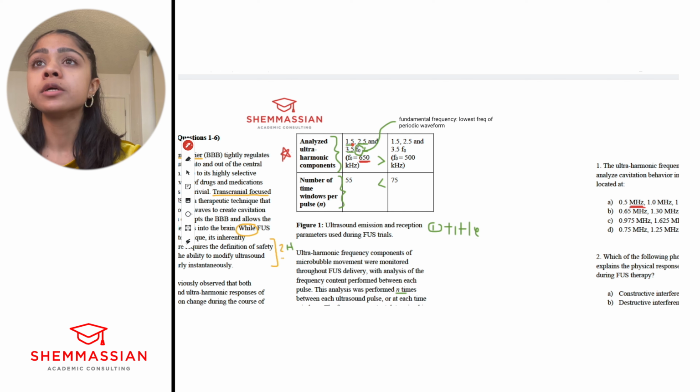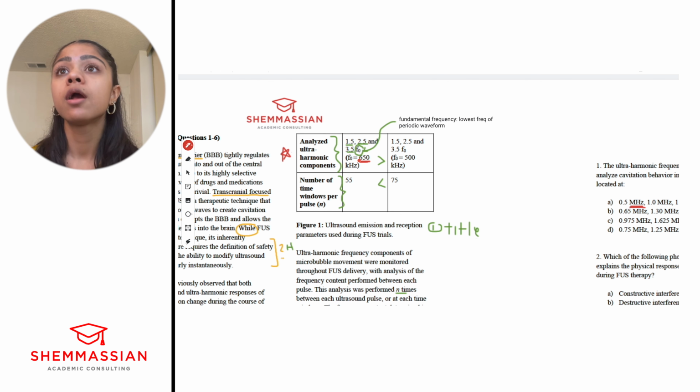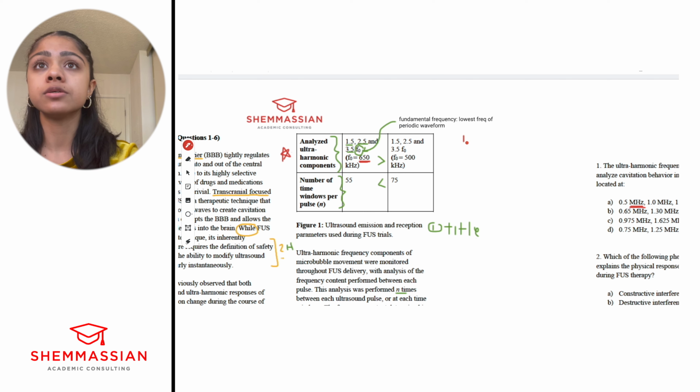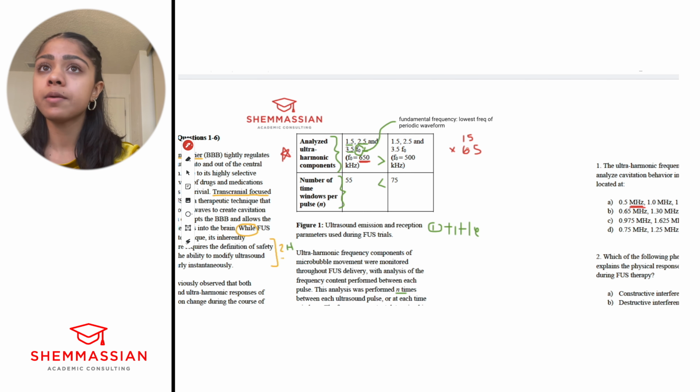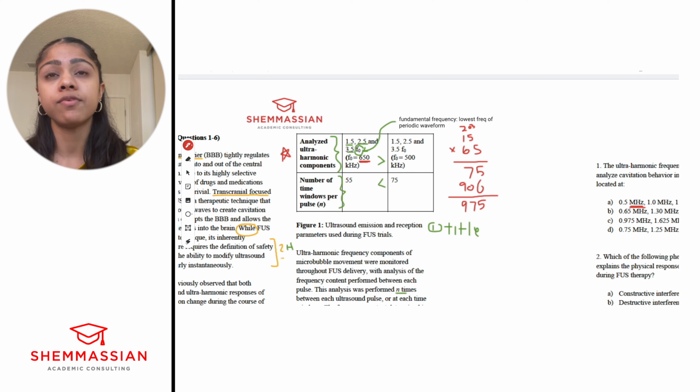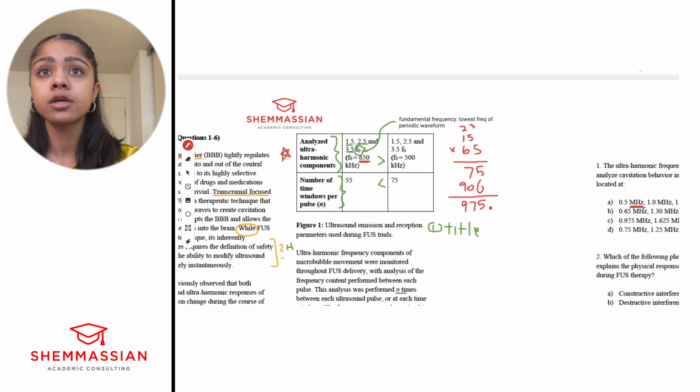Okay, so let's start with the first one, right? 1.5 times 650 kilohertz, right? So we can do 15 times 65. You want to make the math as simple as possible. The MCAT is never going to give you math that you can't solve without a calculator. And then we get 975. Make sure that you're paying attention to the fact that you did move one decimal point here, and you took out a 0, right? So you would add a 0, move a decimal point, you would be back at 975, right? So now we've got 975.